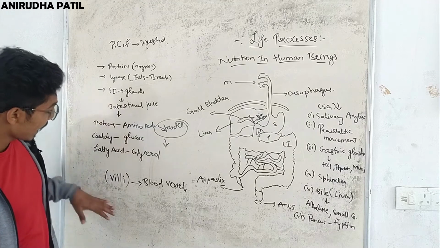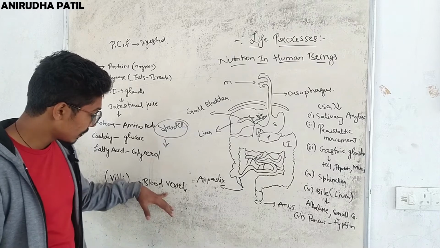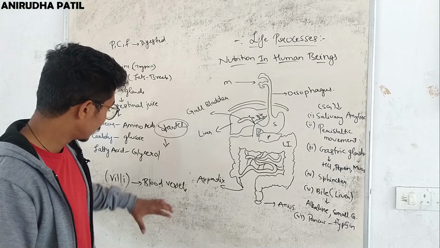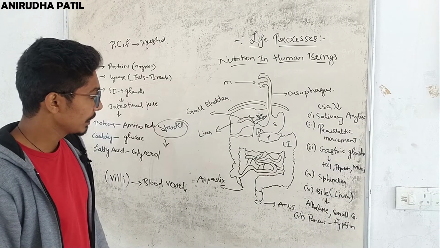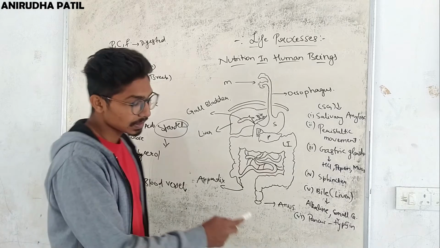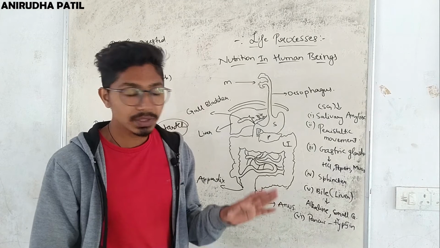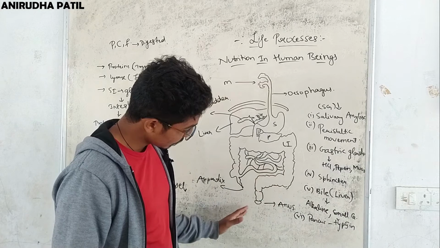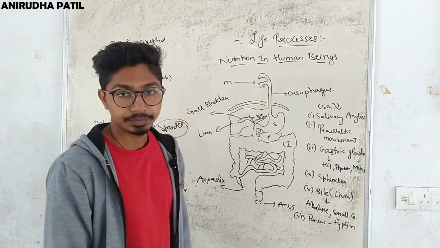Now this small intestine has villi, finger-like projections called villi, and these villi are rich in blood vessels, so that they absorb the finally converted food easily and send it to various parts of the body. Okay, now from this, the remaining portion of food, which is waste, is transferred to the large intestine. Now the large intestine also absorbs the remaining water and other materials which can be absorbed easily, and the remaining part is excreted through the anus, and this is controlled by a sphincter which is present here.